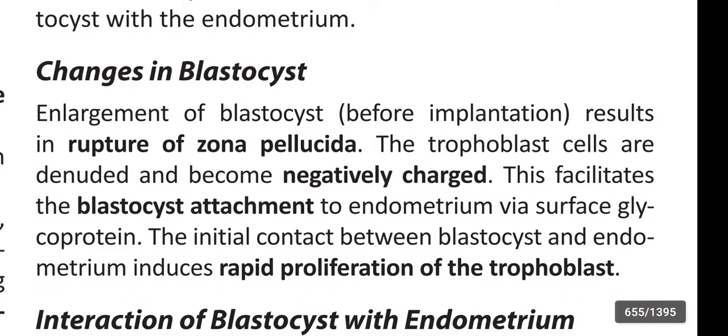Next, changes in the blastocyst. Enlargement of the blastocyst before implantation results in rupture of the zona pellucida. The trophoblast cells are denuded and become negatively charged. This facilitates the blastocyst attachment to the endometrium via surface glycoproteins. The initial contact between the blastocyst and endometrium induces rapid proliferation of the trophoblast.